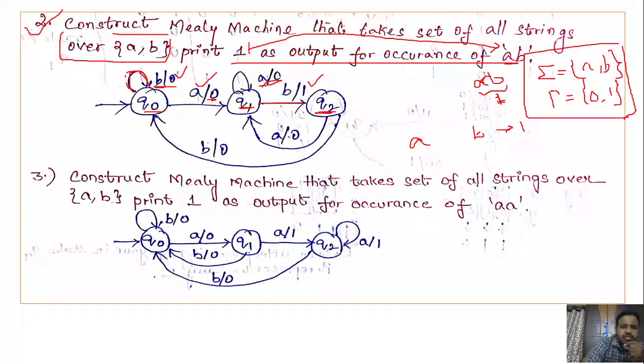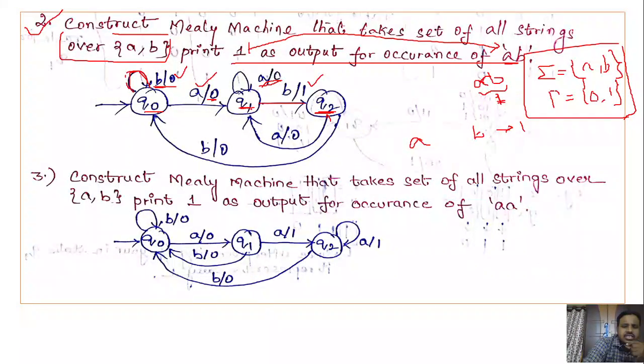Now, if we are in Q2, it means we have seen A followed by B. If we get another A here, what will happen? Again we have to check for the next character, that could be B. The state representing that we have seen A is Q1.